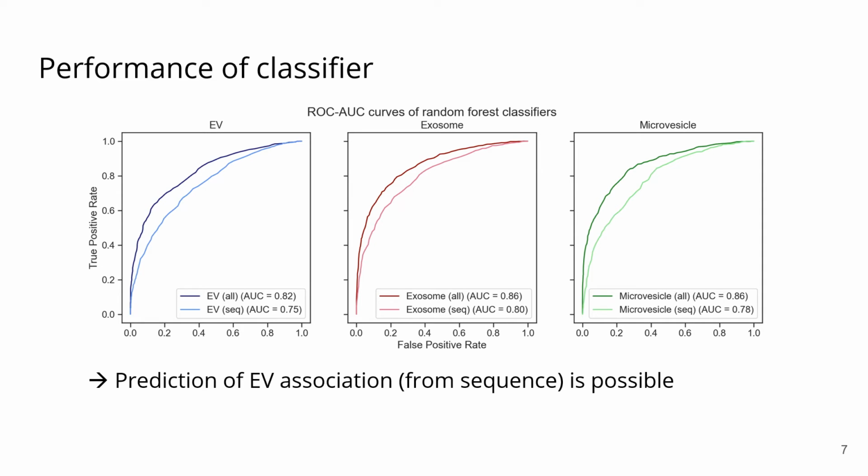We then looked at the performance of our 6 classifiers to answer the question if EV association prediction is a possible task. As you can see, for general EV prediction, we received an area under the curve of 0.82 and an AUC of 0.75 if we only use the sequence-based features instead of all of them. A similar trend you can also see for the exosome and microvesicle specific predictor, where in general the performance was a little bit better, indicating that this is an easier prediction task.